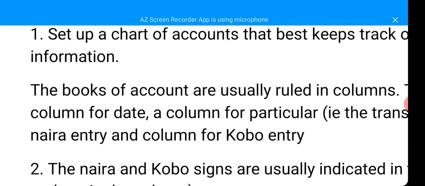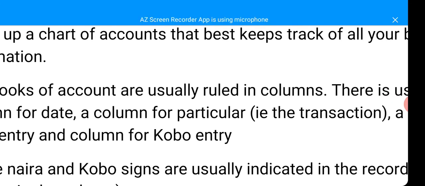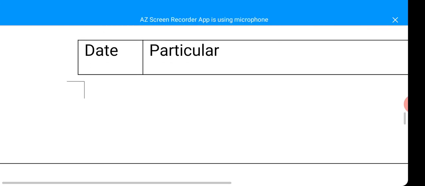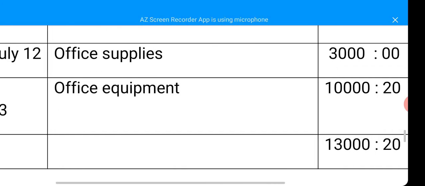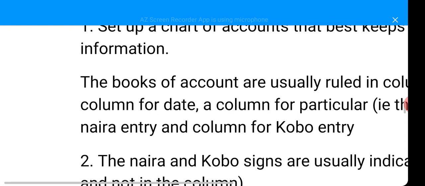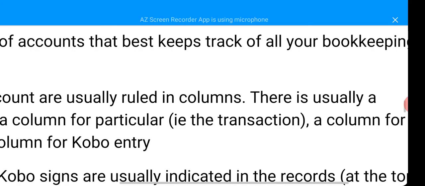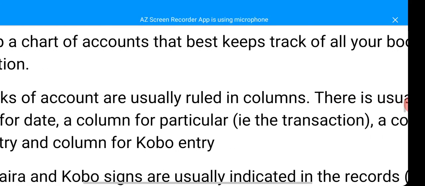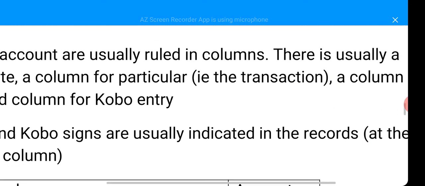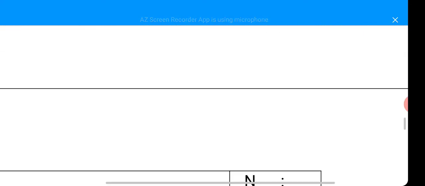Then the books of accounts are usually ruled in columns. Whatever book of accounts you have chosen as a small scale business, such books of accounts are usually ruled in columns, like this. Can you see? There is usually a column for date, a column for particulars, a column for amount, and under the amount we have a column for naira and kobo.